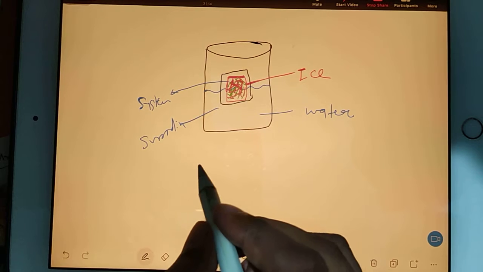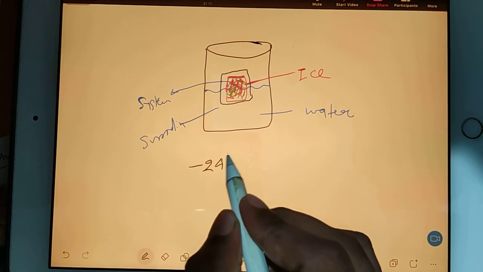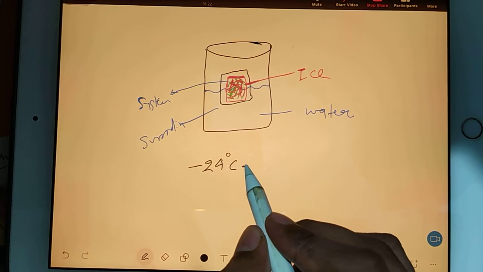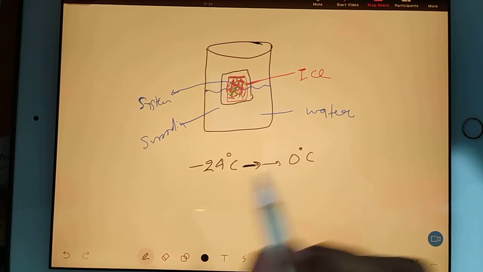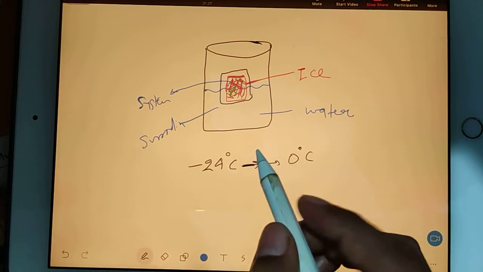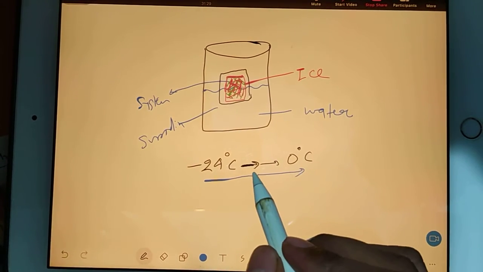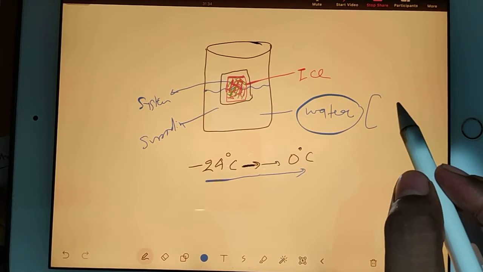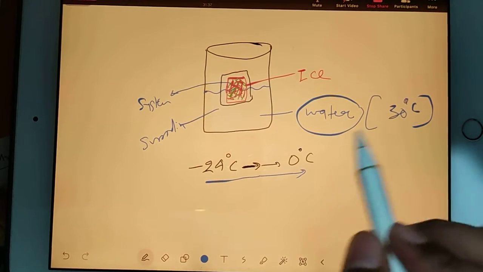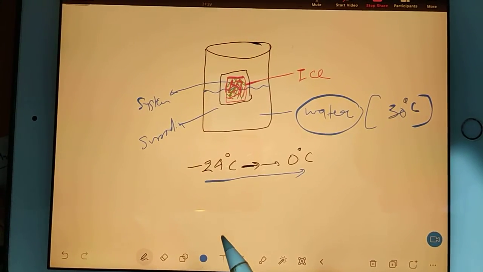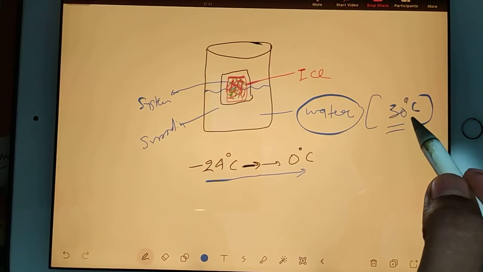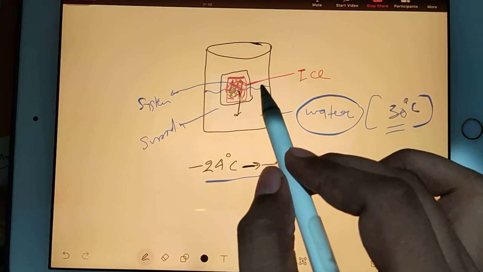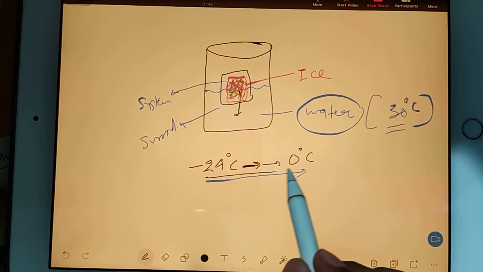So imagine in the beginning I took ice at minus 24 degrees Celsius and the temperature was constantly going towards 0 degrees Celsius, because only then will the ice convert into water slowly. And suppose in the beginning the water was hot, at 30 degrees Celsius. Now see what happens. When you are mixing, this ice will melt. It means the temperature of the ice will increase.